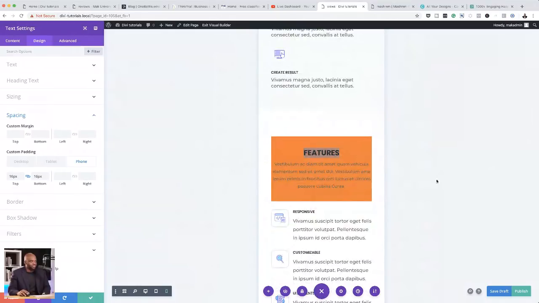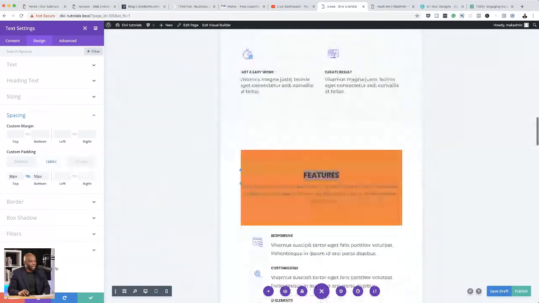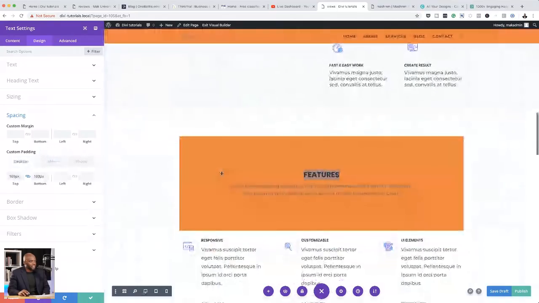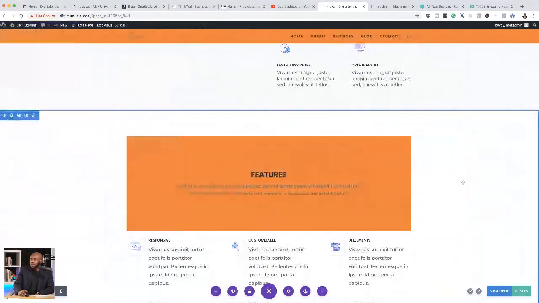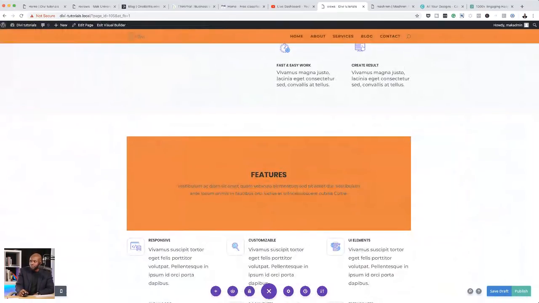I wouldn't really make any adjustments to that. And if I come back over here to tablet, again, I just look at it and say, okay, tablet may look fine. And then over here, if I need to increase the size, that's when I actually go into the actual module and make the changes to it. Okay, right. So moving on.